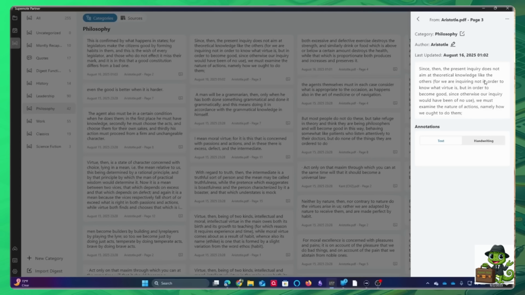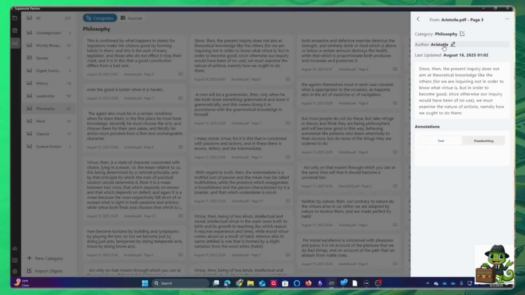But then I got to thinking about it from a research standpoint. What if I'm in an edited text? So what if I'm in a large book on leadership, a collection of leadership essays? I may want to draw from the same PDF or EPUB or other type of a book, Amazon Kindle, whatever you have, and be able to pull in those different things from those different articles and change up the author, and maybe even put in multiple authors. What that does is it forces you to think about how often you're doing that.